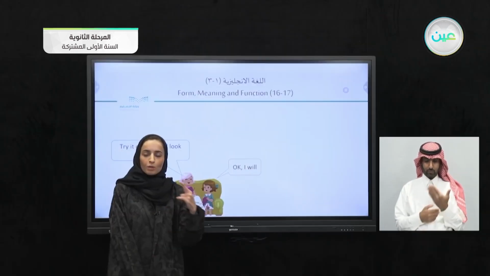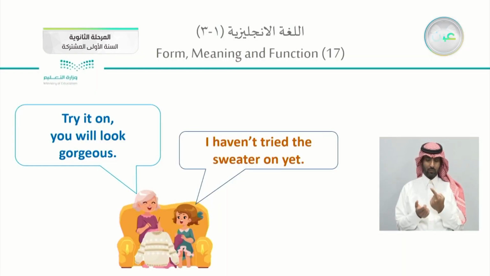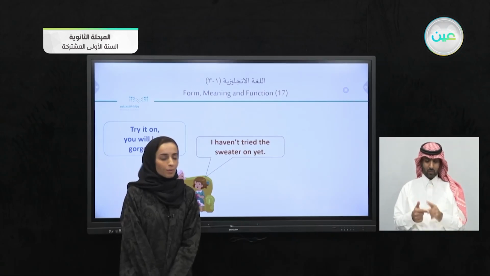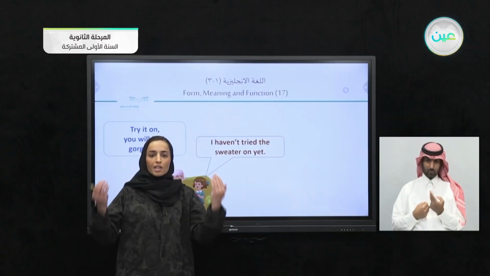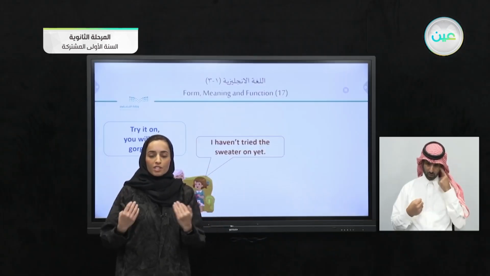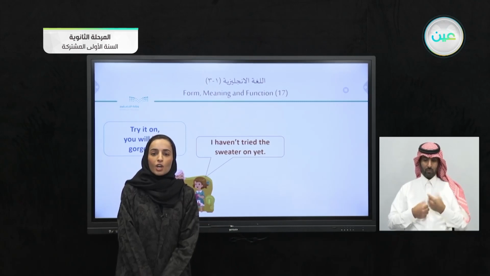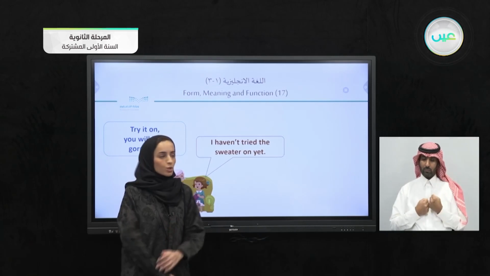We're going to go back to this conversation every now and then. So, when they were knitting, the grandmother said, try it on, you will look gorgeous. Then she replied, I haven't tried the sweater on yet. Here we're having the two-word verb, which is try on. When you are trying something on, you are wearing it, so you will check whether it is your true size or not. Try it on relates only to clothes, sweater, dress, or shoes.